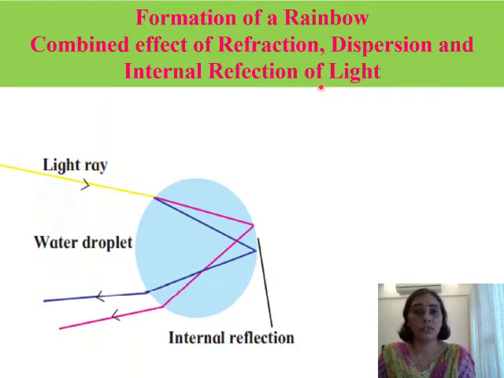Some raindrops, they are so light that they remain suspended in the air. And these small droplets act as small prisms. And when light passes through them, it gets dispersed in the form of 7 colors and we see the rainbow. So rainbow is a rare phenomenon and it happens when we have both rainfall as well as sunshine.